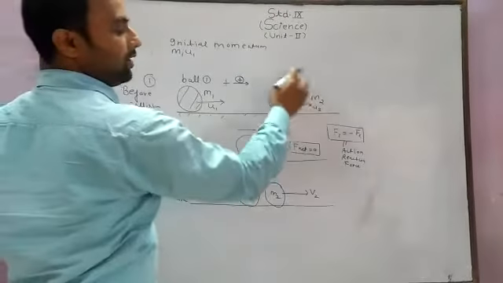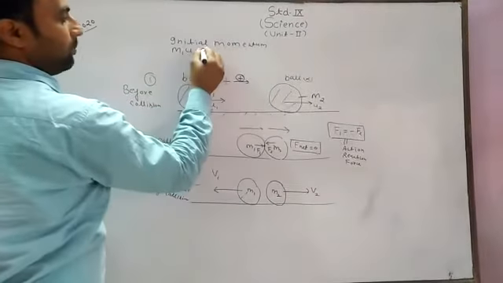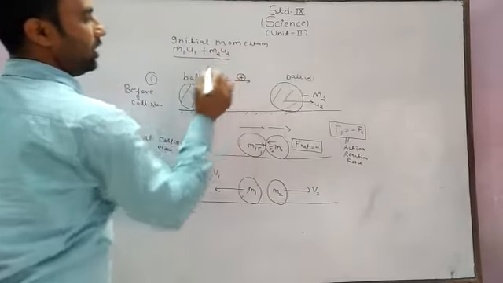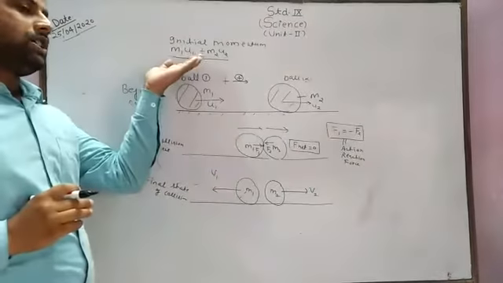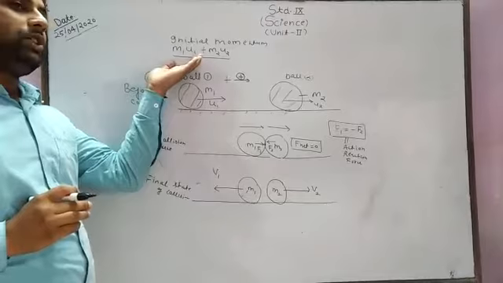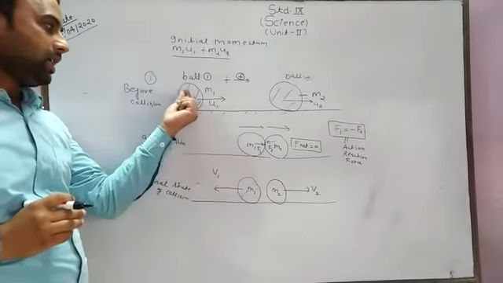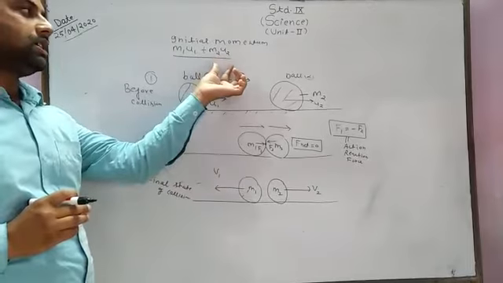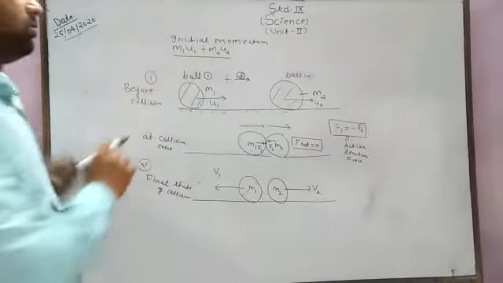What is the initial momentum of ball m2? Plus m2 u2. This is the initial momentum. What is the basic formula of linear momentum? Mass into velocity. Mass is m1, initial velocity is u1. So the initial momentum is m1 u1 plus m2 u2.